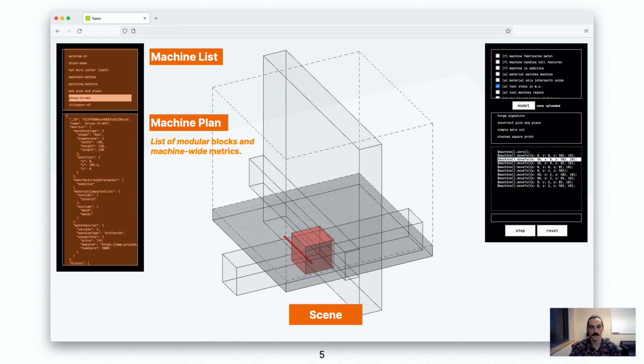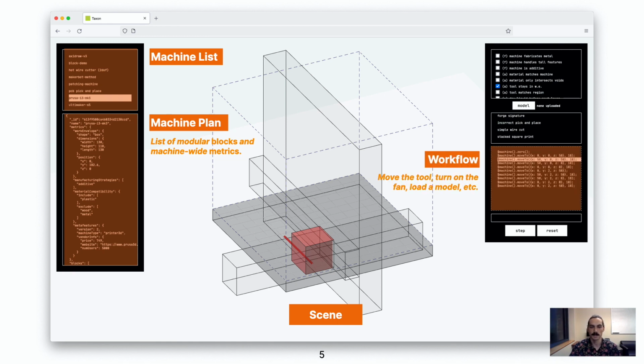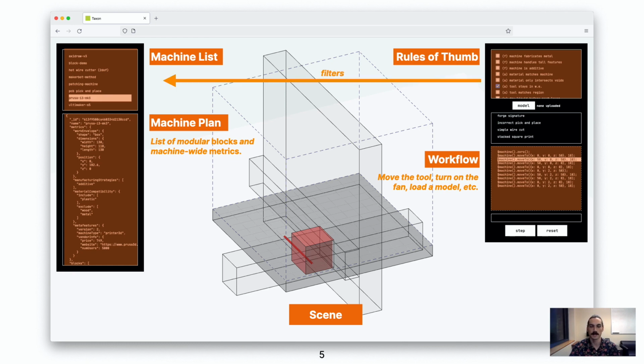Here we've loaded a machine plan for a 3D printer. Then, makers write workflows which control the simulation. In this case, we're printing the first two layers of a cube. Finally, makers can browse and apply rules of thumb, which either filter the list of machines based on requirements or apply safety checks to workflow code.